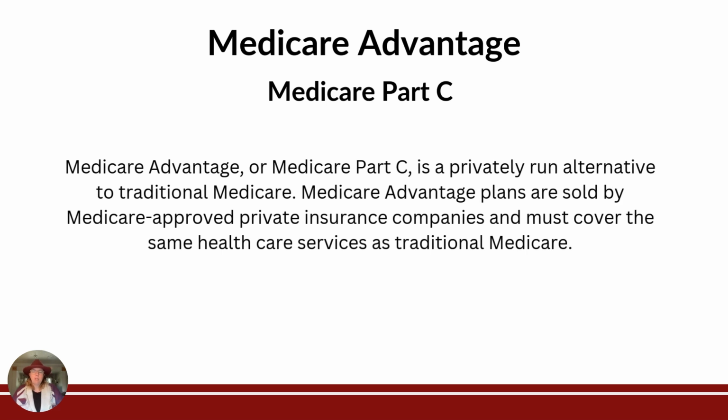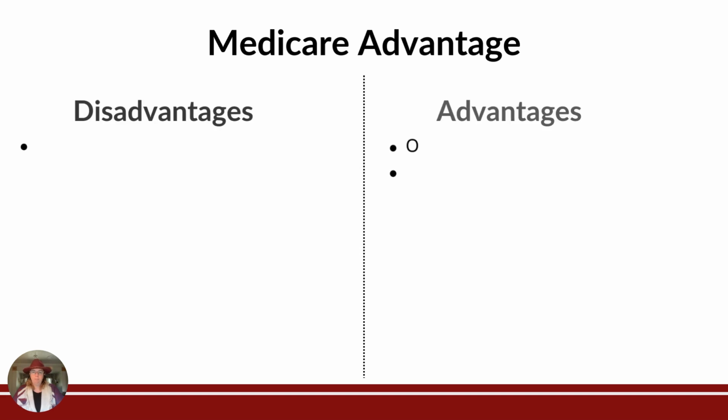Medicare Advantage plans are the final option that we'll discuss. Medicare Advantage, or Medicare Part C, is a privately run alternative to traditional Medicare. Medicare Advantage plans are sold by Medicare-approved private insurance companies and must cover the same healthcare services as traditional Medicare. Think of Medicare Advantage as a kind of one-stop shopping choice that combines various parts of Medicare and any supplemental coverage from Medigap into one plan.